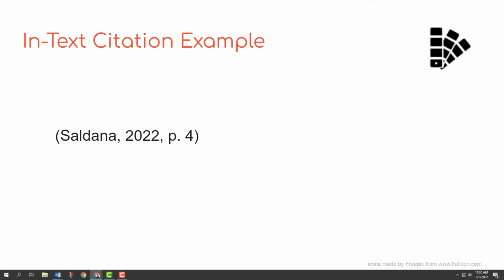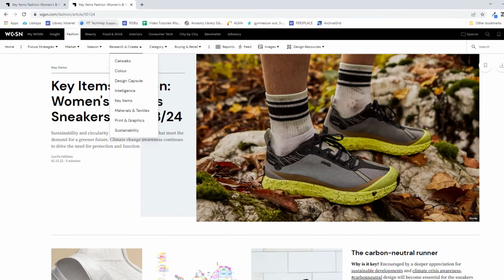So here's the example for how I would do the in-text citation for this story. Author's last name, and you'll notice it's not in italics because the rules are different for using an author's name versus the title of the report. Author's name is not italicized. You have the year, and then for WGSN I actually put a page number because WGSN does provide page numbers. Let me show you what I mean.